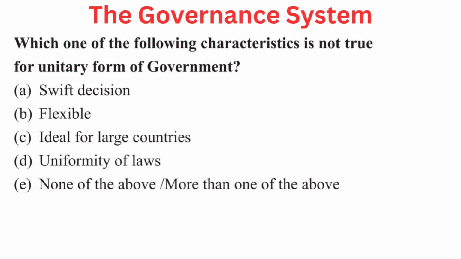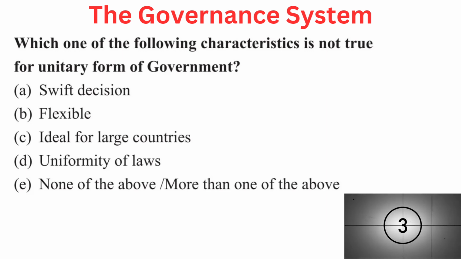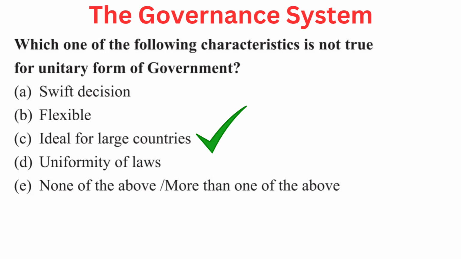Your first question is, which one of the following characteristics is not true for unitary form of government? Your options are A. Swift decision, B. Flexible, C. Ideal for large countries, D. Uniformity of laws, or E. None of the above or more than one of the above. Right answer is C. Ideal for large countries.